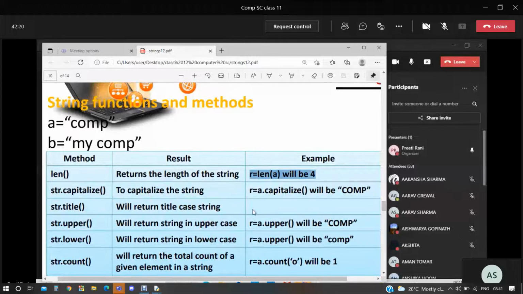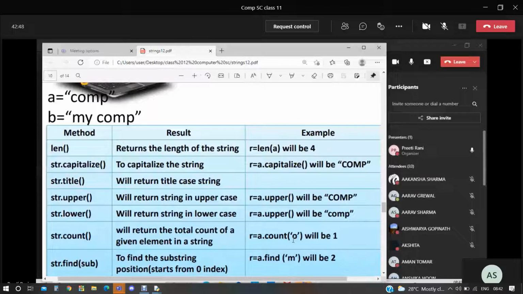Capitalize makes the first letter capital. Now see, upper will give it in the upper case, lower will give it in the lower case, count will count the total number of characters. Just say it is saying count O. So how many O are there in A? 1 O is there, so it is replying 1. Find the substring there: it is finding M. A dot find M is displaying 2 there, because 0, 1, 2, M is placed at the second position. So it is giving the second position there.